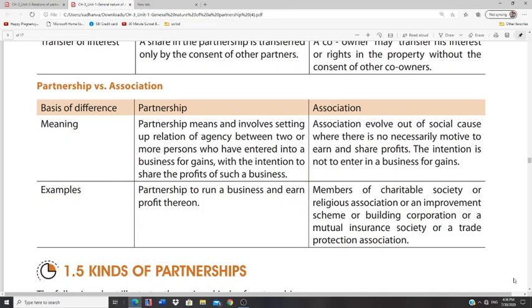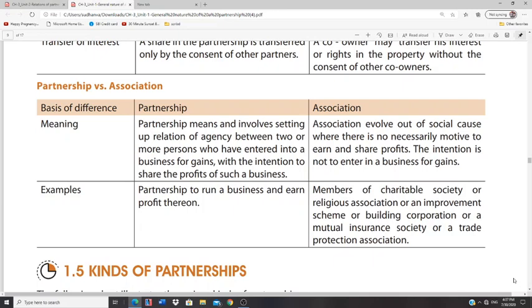Association means a few individuals coming together, mostly for the purpose of promoting a social cause. So how is it different from partnership? The main motive of an association is only to promote a social cause.